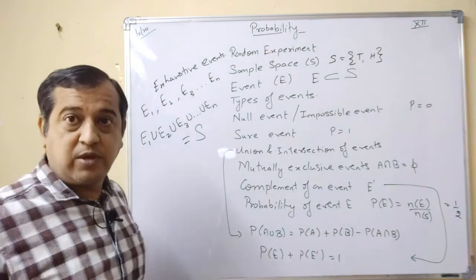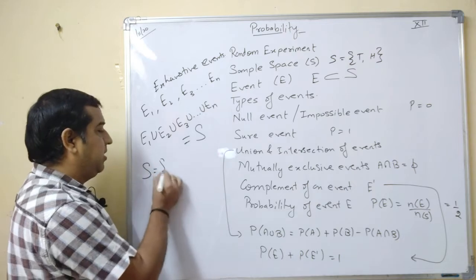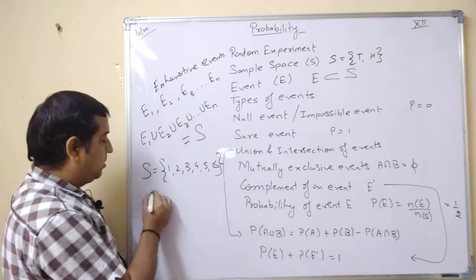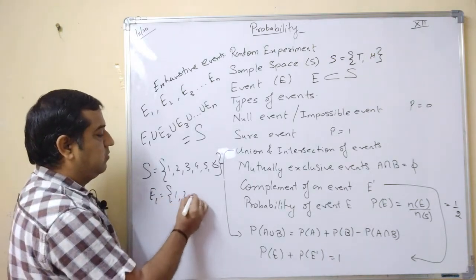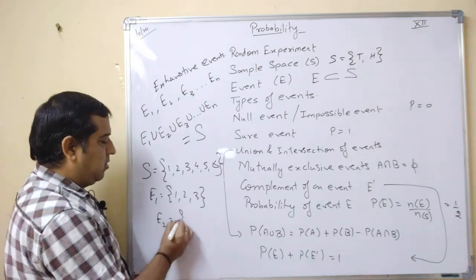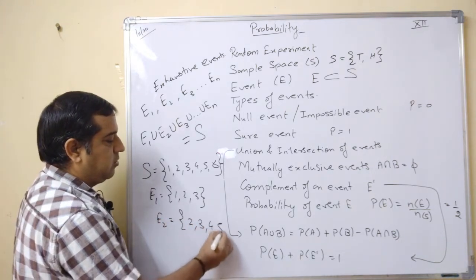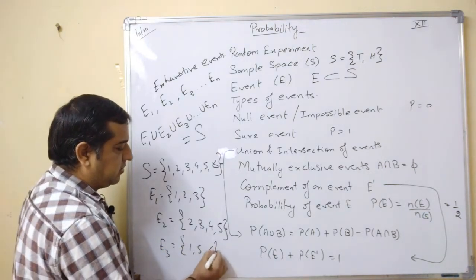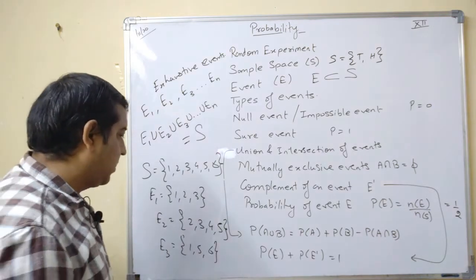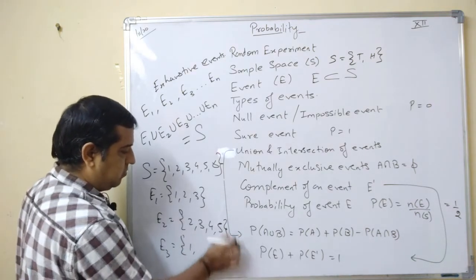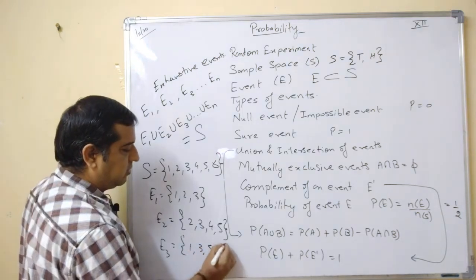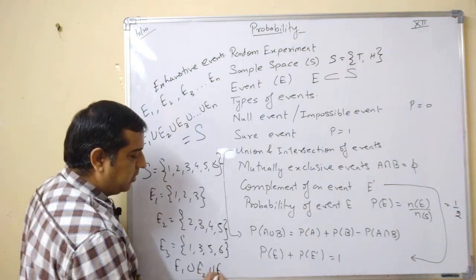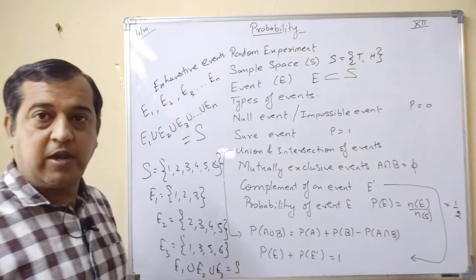ऐसा जरूरी नहीं कि exhaustive events जो है वो कोई common element consider ना करें. For example, if a die is rolled, you have this as the sample space. E1 is 1, 2, 3. E2 is 2, 3, 4, 5. And E3 is 1, 5, 6. Or 1, 3, 5, 6. Okay, clear? Now if you take E1 union E2 union E3, clearly this is S.